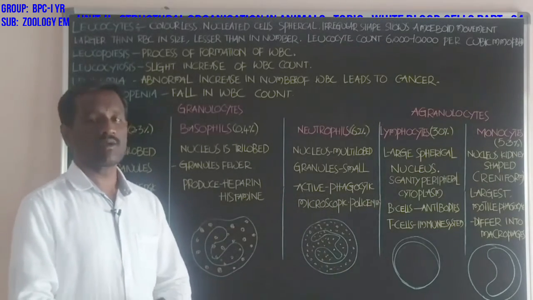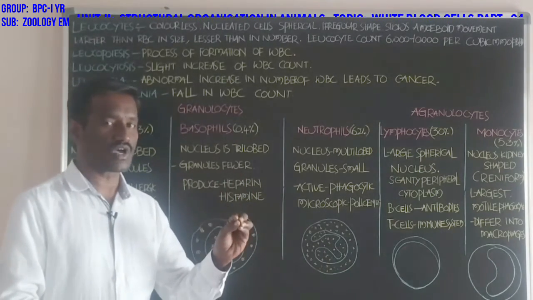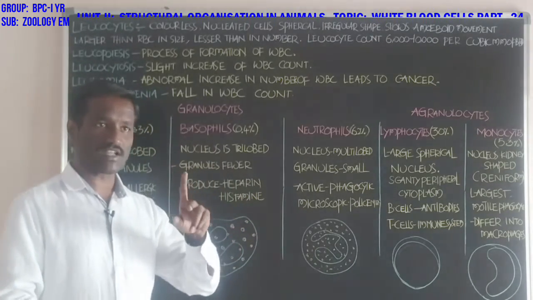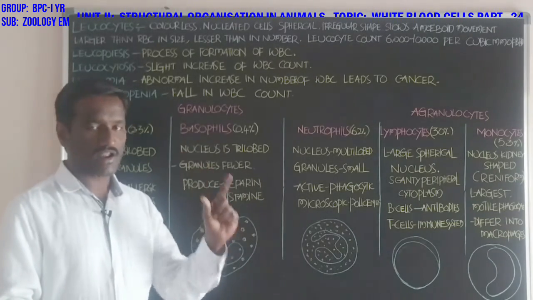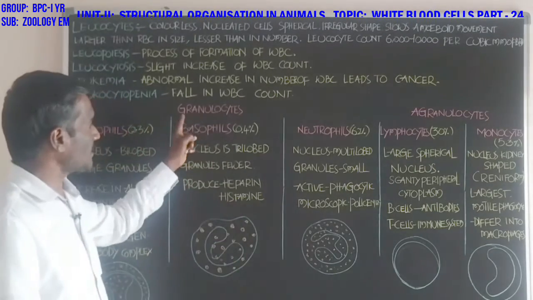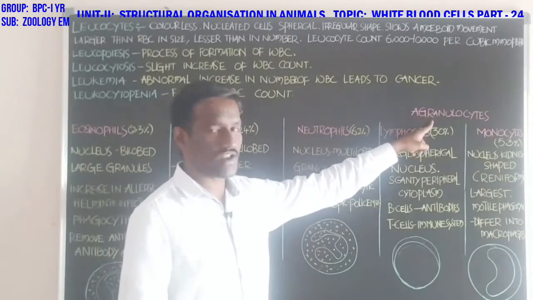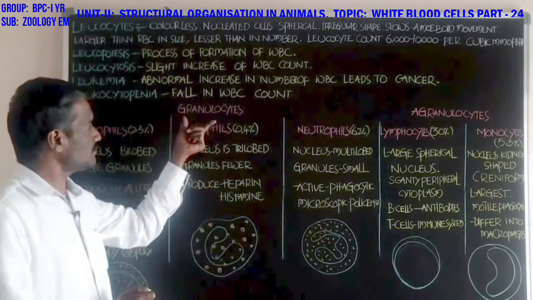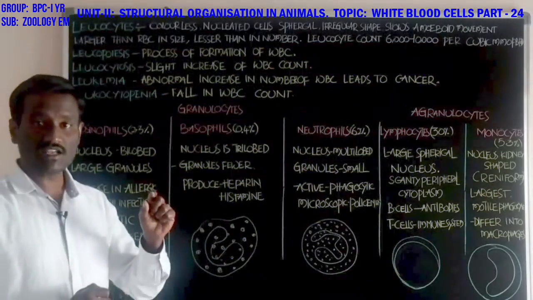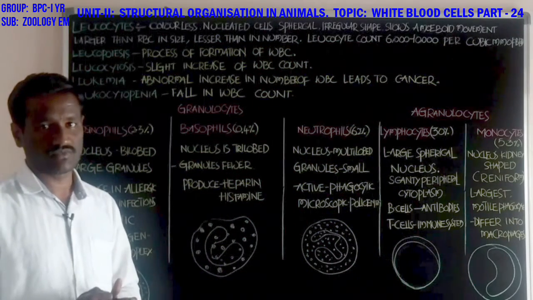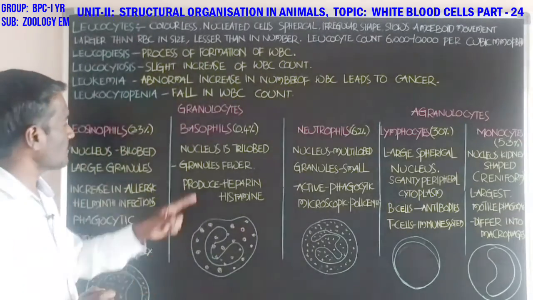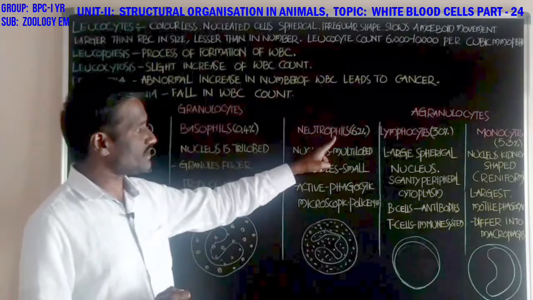Next, the white blood cells are differentiated into two types based on the presence of granules in the cytoplasm. Some white blood cells show granules in the cytoplasm. Based on the presence or absence of granules, they are differentiated into two types: one is granulocytes, another one is agranulocytes. Next, granulocytes are differentiated into three types, based on their staining properties. Okay, students? First is eosinophils, second is basophils, third is neutrophils.